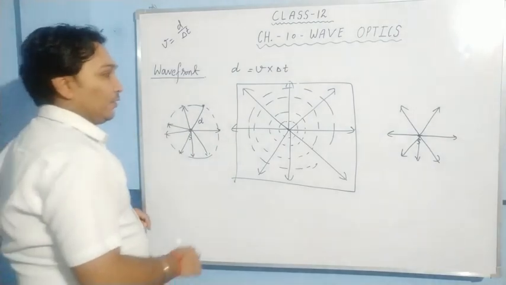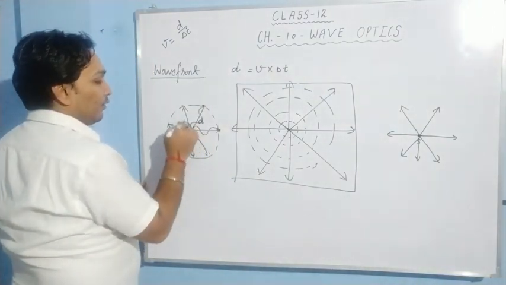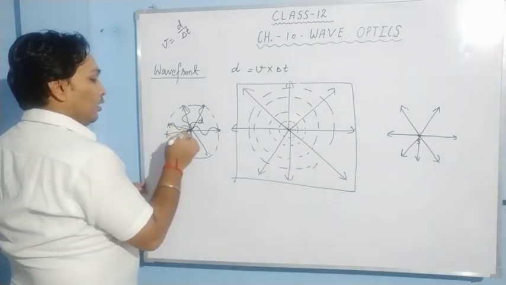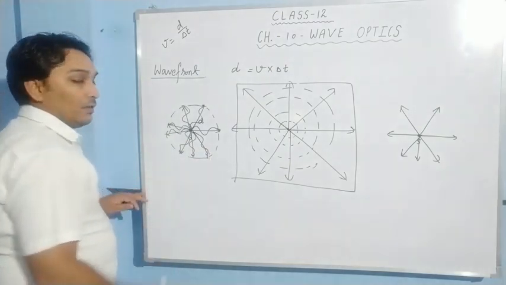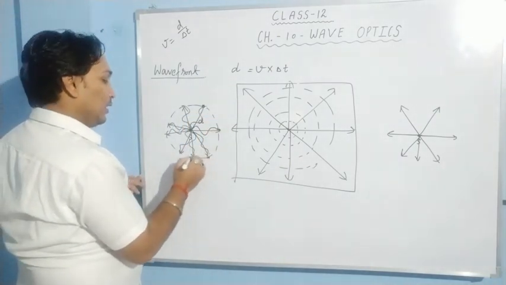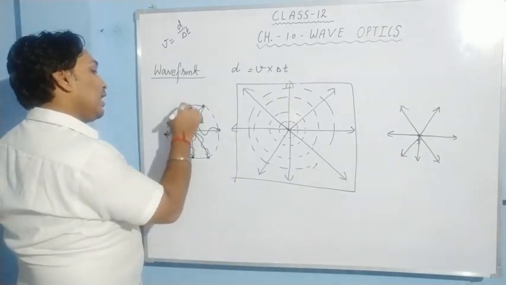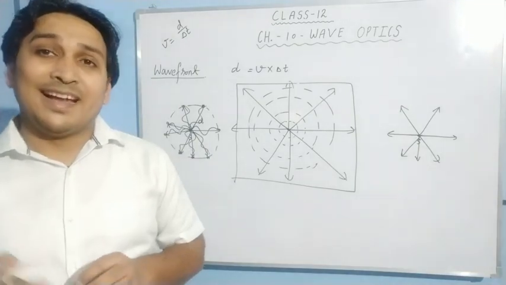And if light is a wave, the wave travels like this, like this, like this. So the wave travels and reaches the surface of the sphere. All the points which are there on the surface start vibrating at the same time.